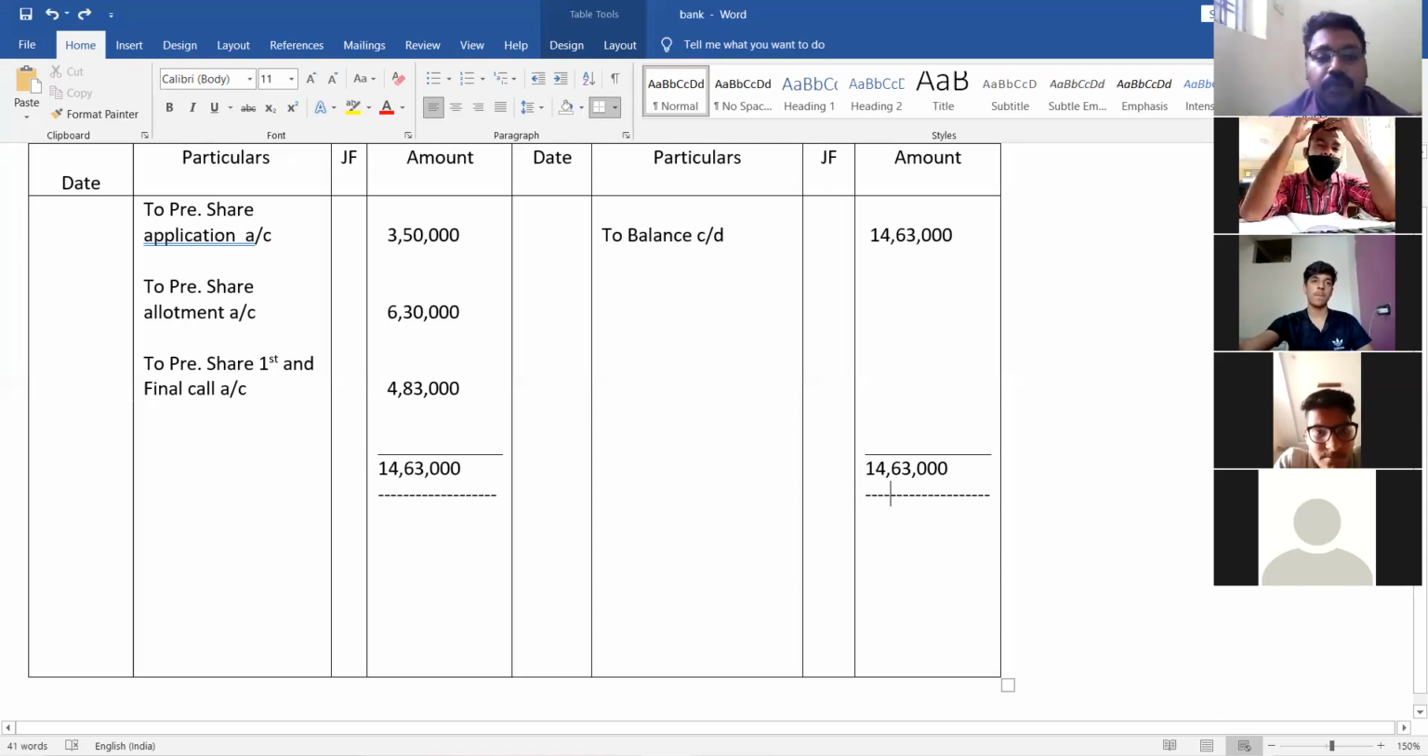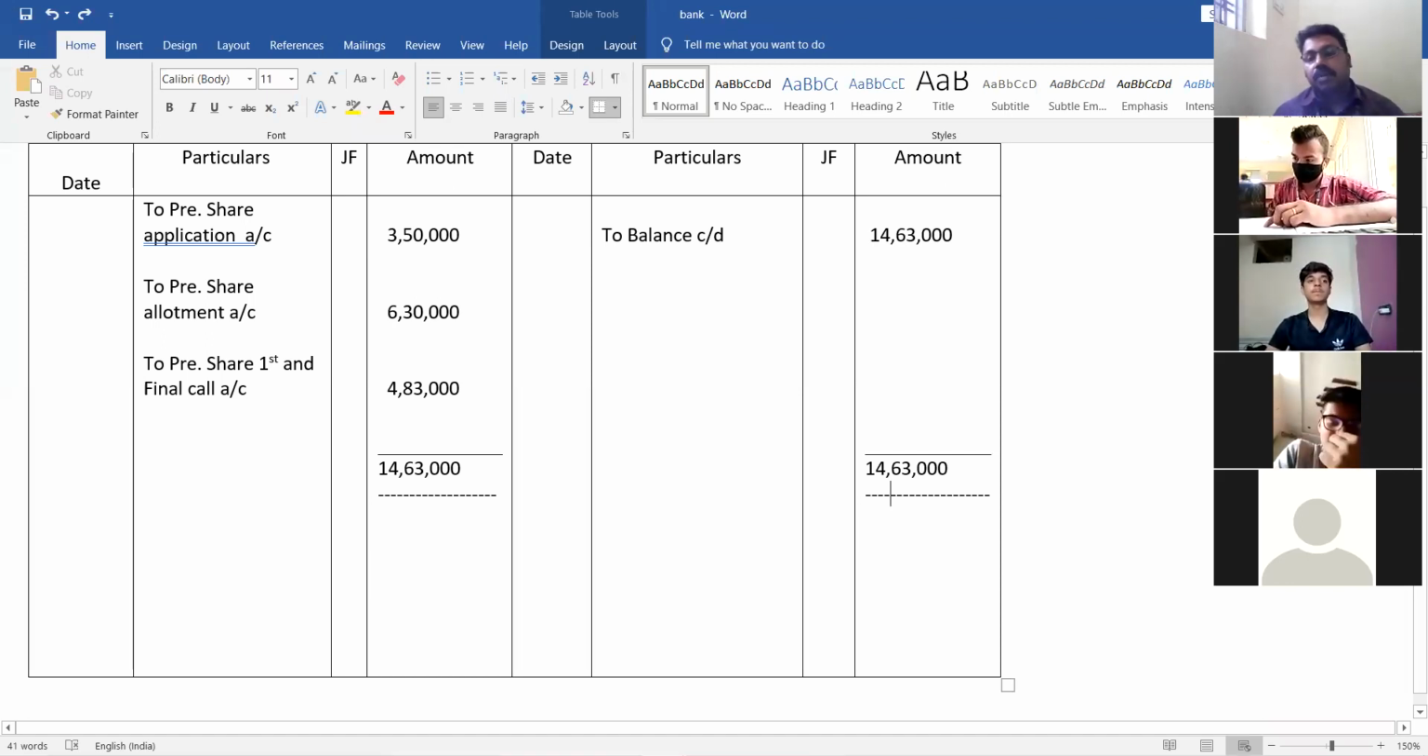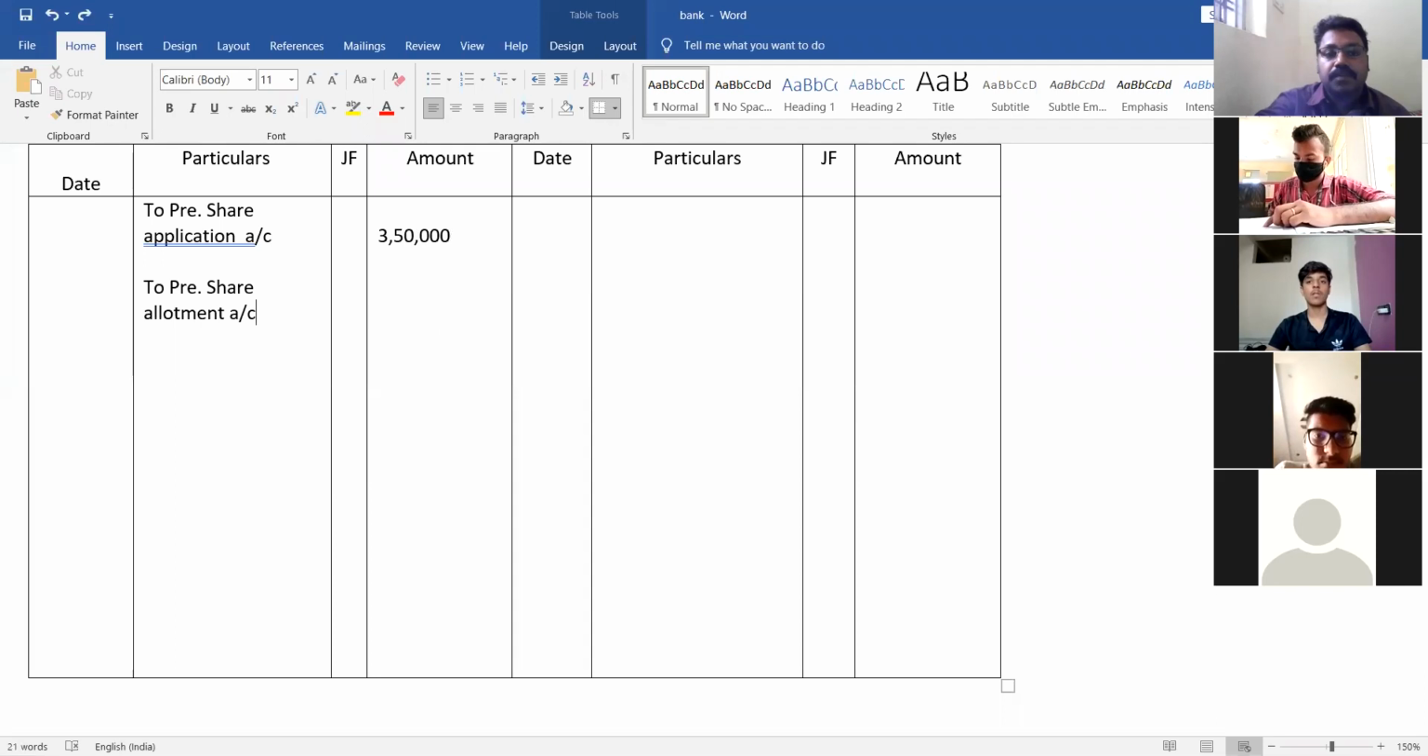So altogether 14,63,000. Got it? Clear now? 14,63,000 the bank has received. So by balance carried down should be written on the credit side, and again on the debit side you have to write to balance brought down. This is the preparation of the bank account. Do you have any doubts? Please clarify the doubts from the first.